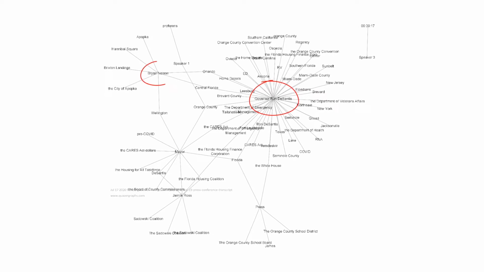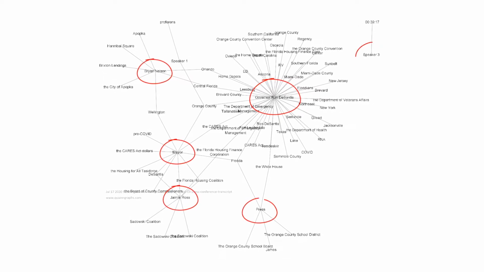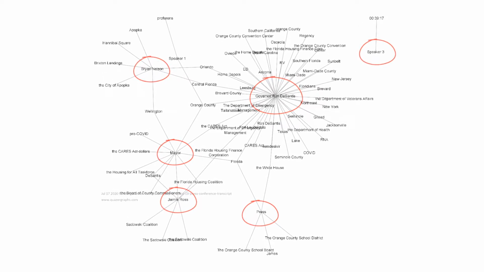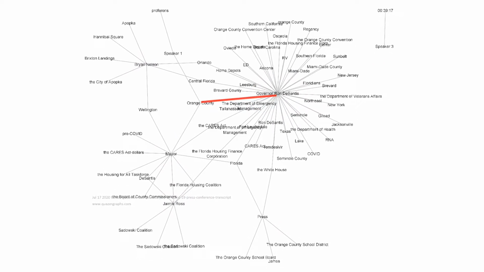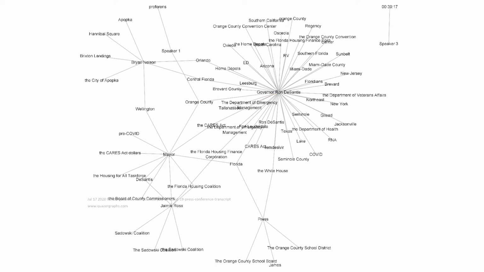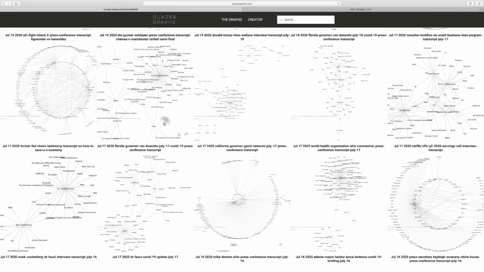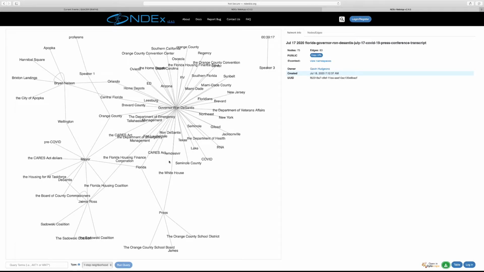As we can easily see, there were 6 primary speakers at the conference. Each line represents a piece of dialogue spoken by a participant about the connected topic. If we click on this graph in the Quazer website, we can see some important details about it.